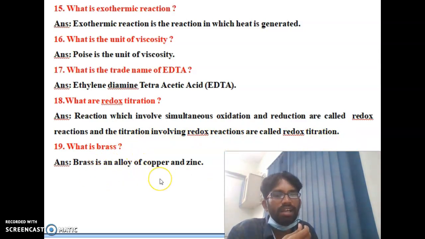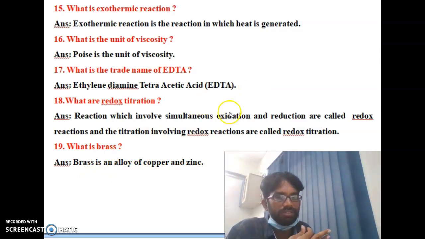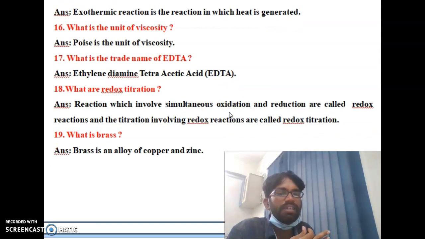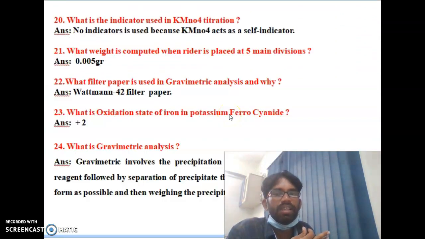What is brass? Brass is an alloy of copper and zinc. The mixture of copper and zinc, that is called brass. Brass is nothing but copper and zinc. You can see the next one, slide 20.